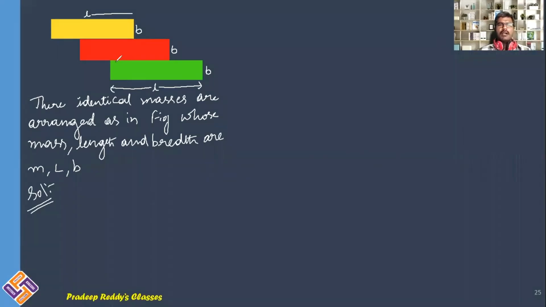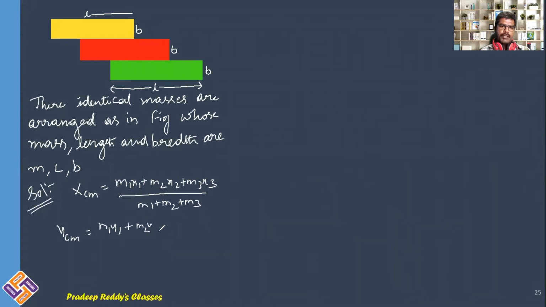So in this question, as there are three masses, definitely you will be calculating center of mass by using the formula xcm is equal to m1x1 plus m2x2 plus m3x3 divided by m1 plus m2 plus m3. Similarly, ycm is equal to m1y1 plus m2y2 plus m3y3 divided by m1 plus m2 plus m3. We will use this formula and we will be finding out center of mass of the whole system, right?